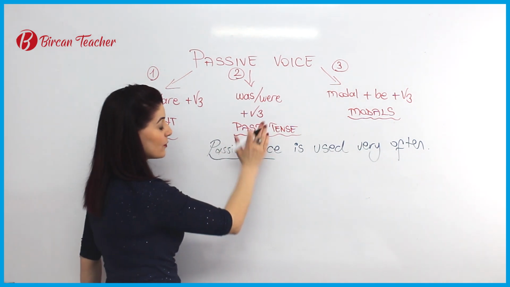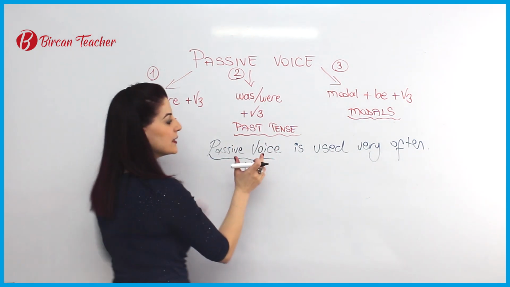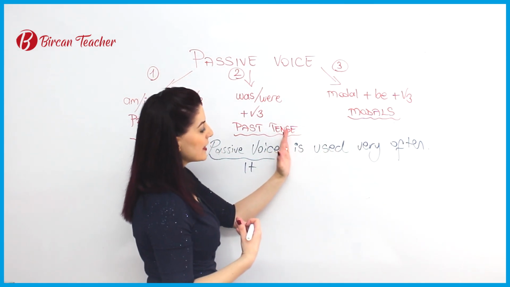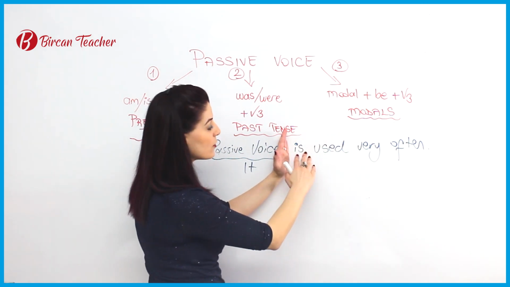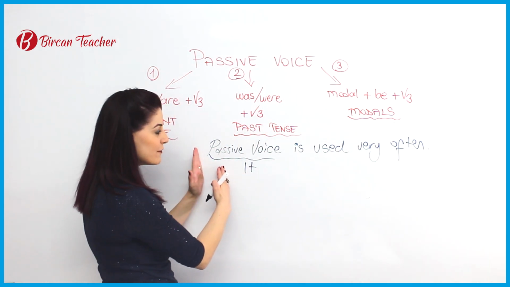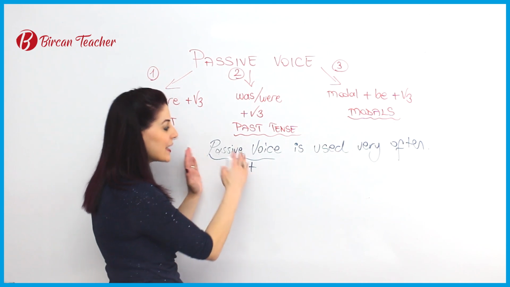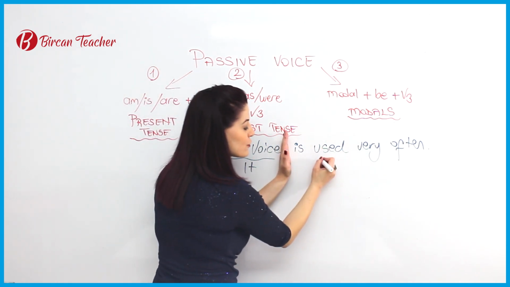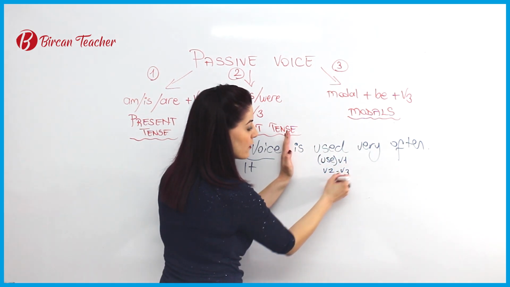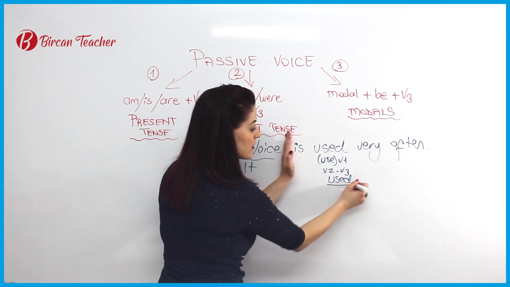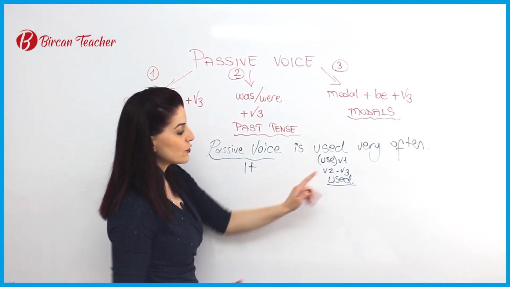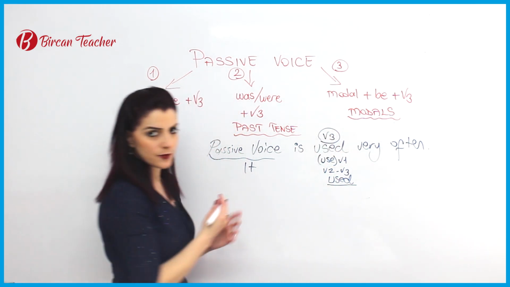This structure is used by English speakers, by English speaking countries, and in English books, in English TV series. So passive voice is important, and I am telling passive voice is used. So this is the verb form, use. This is the second form and third form. This is a regular word. So use becomes used. So is used. This is the past participle form.